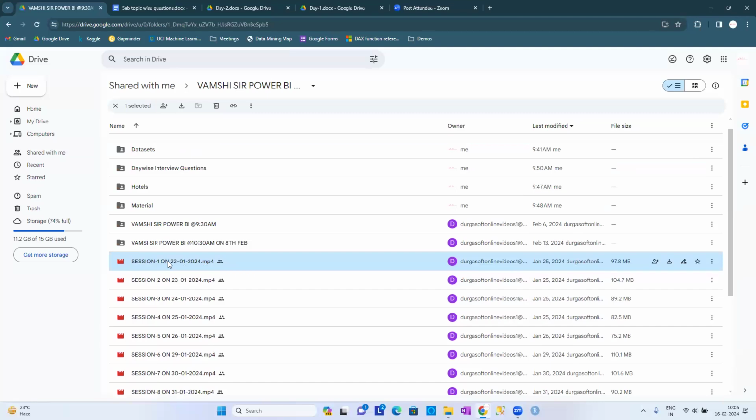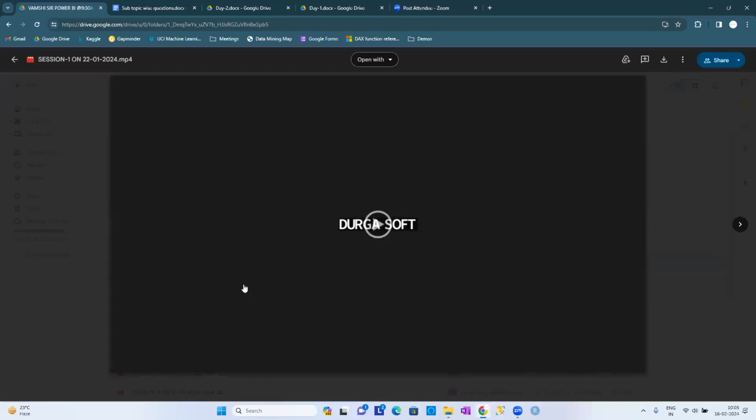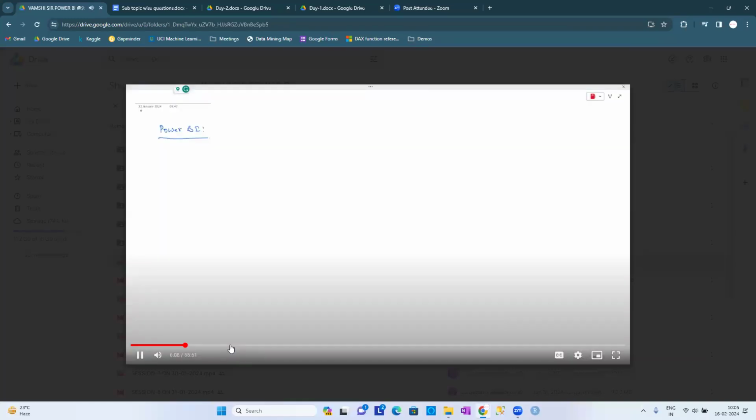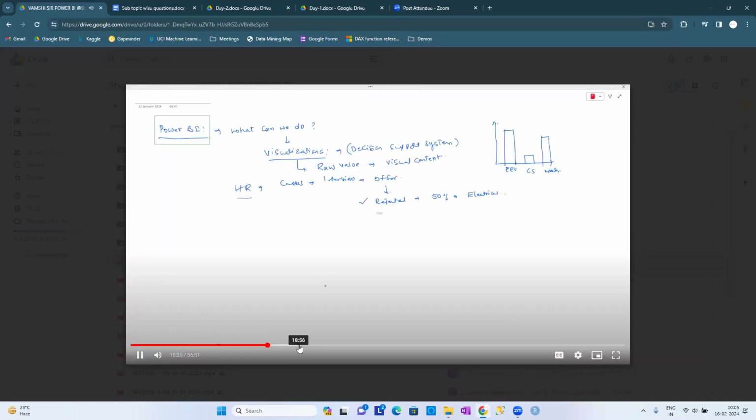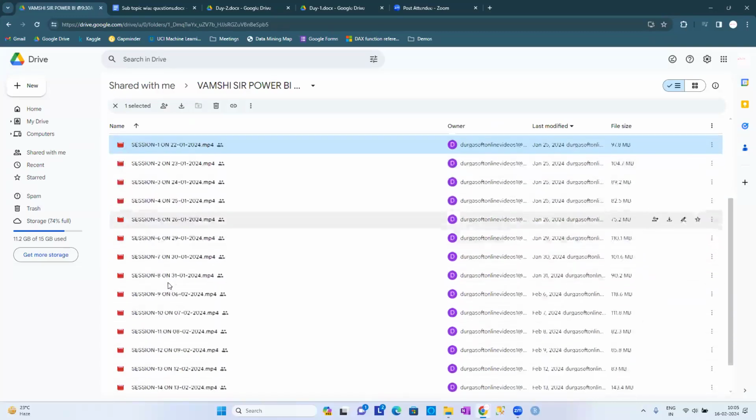Let me open the session 1, guys. So let me show you, guys, what is there in the session 1. Let me show you the application. The first introduction class, right? So what is Power BI? Why do you require data visualizations? Who requires the data visualization skills? Like that, whatever we have discussed on the first class, those particular classes are available, guys. Right, guys, this is my first class. Whatever I have taken, the first class, the first session is going to be there. So follow in the same order.